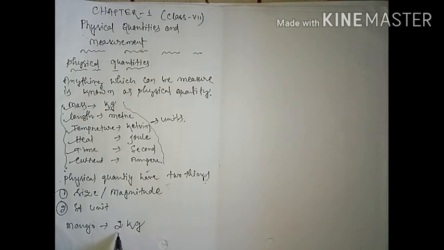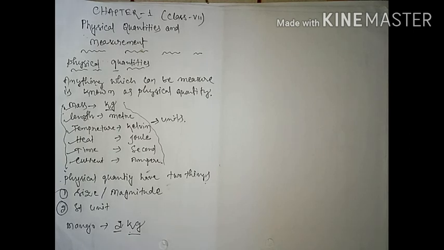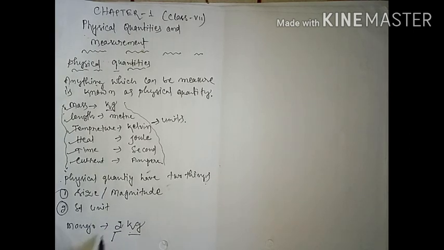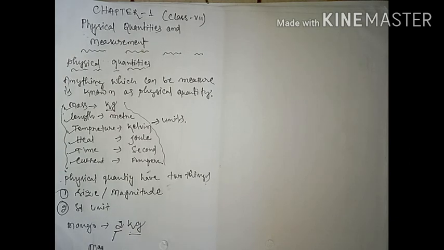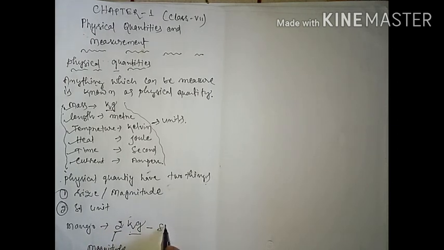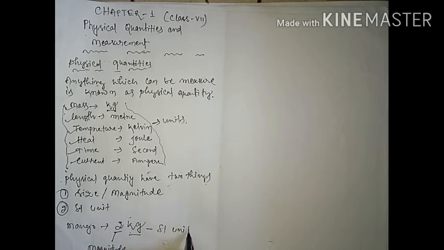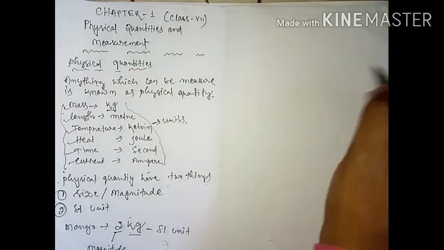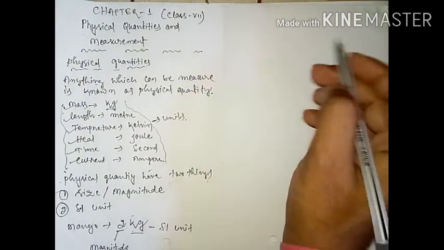So here you can see, student, 2 is one thing and another thing is kg. These two which I have written here, 2 is your size or magnitude, and this kg is your SI unit. If I take some more examples, then you will get more clarification.